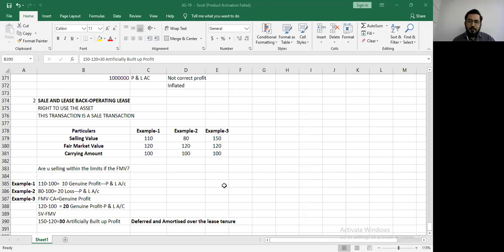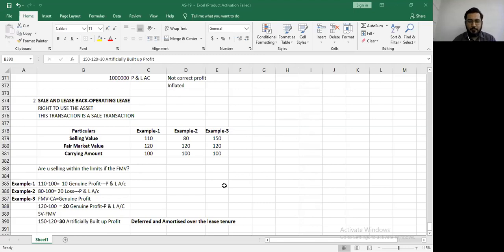Okay, if you take that, I didn't understand. Your fair value is 120 rupees, and you sell it at 80 rupees. So how can you take 40 rupees? My question to you, Raj, is how much will you actually receive? How much cash will you receive? Okay, so you will receive 80 rupees cash. What is your carrying amount of the asset? 100. Okay. You sold a thing of 100 rupees for 80 rupees, and you sold it to me.